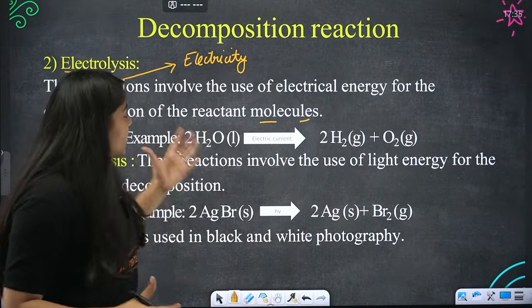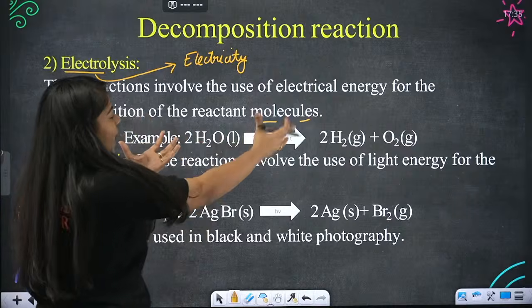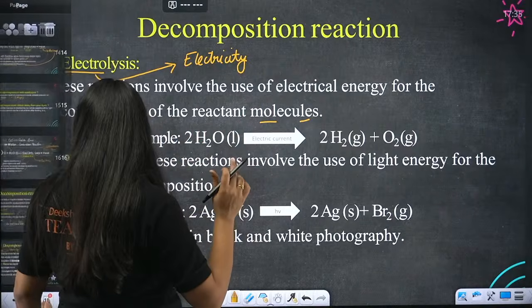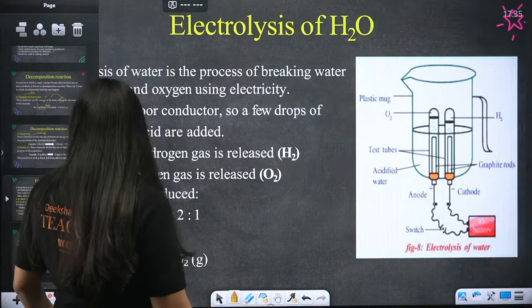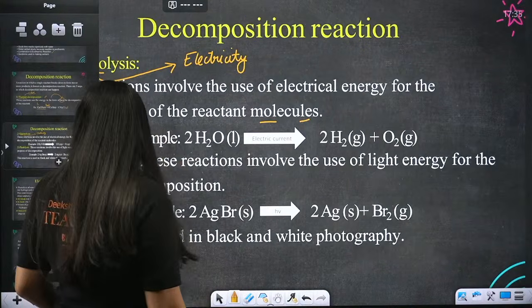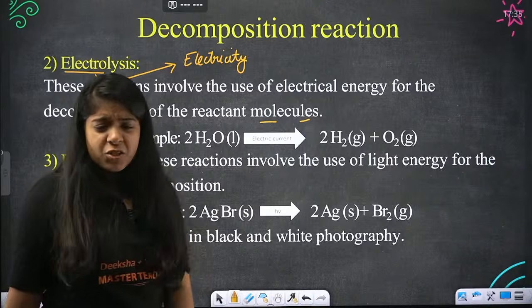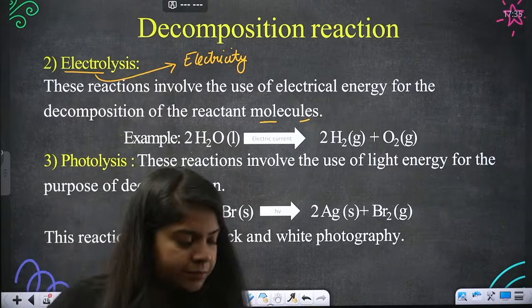Now, this water molecule, when you supply electricity, we have electrolysis. Do not worry, we'll study about this electrolysis. But first, let's understand what this is, okay? Let me just get my water. One second.